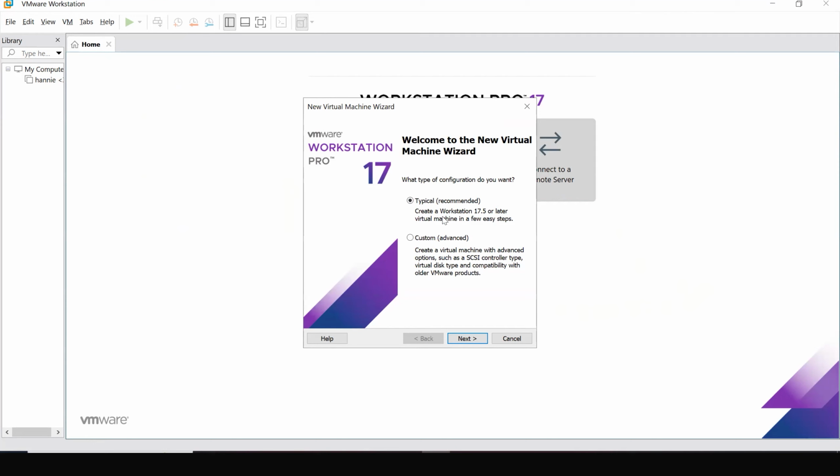A pop-up will then show up, giving you two configuration options, typical and custom. We will be choosing the typical configuration, which is recommended for new users. However, if you have specific configurations you want to do yourself, then you can use the custom one, but it is more advanced. So for now, we will just use the typical configuration.